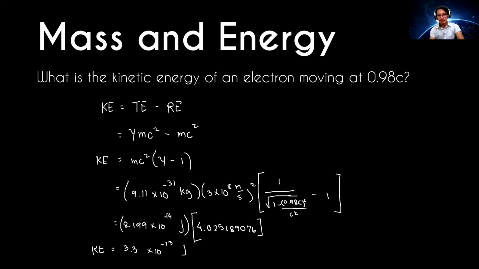So this is our kinetic energy. Our final answer, in red: kinetic energy is equal to 3.3 times 10 to the power of negative 13 joules. Right? That easy. That's how you use mass and energy equivalence.